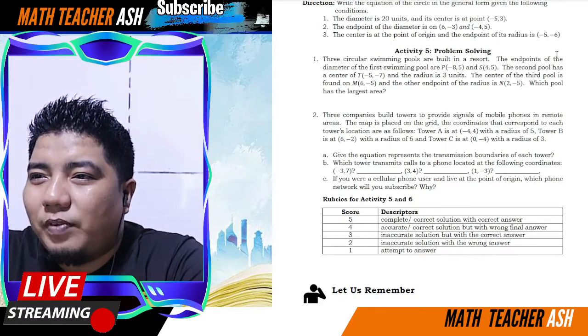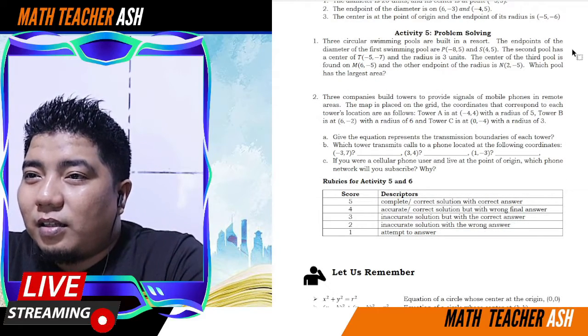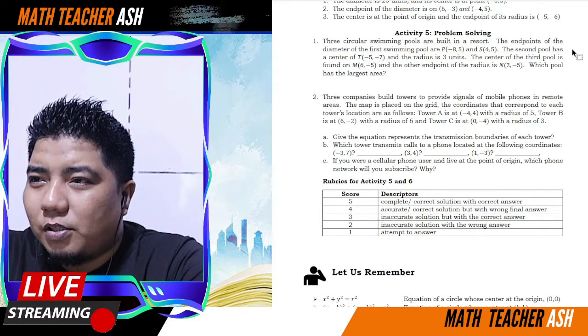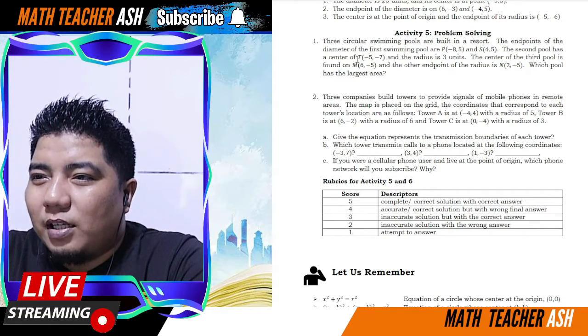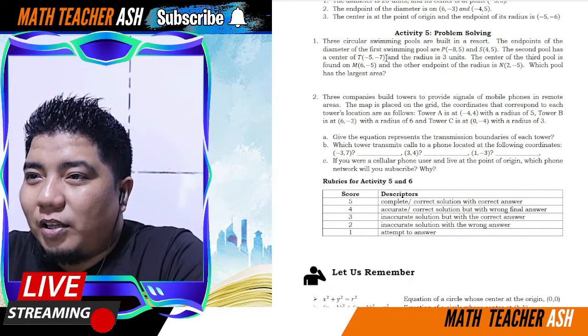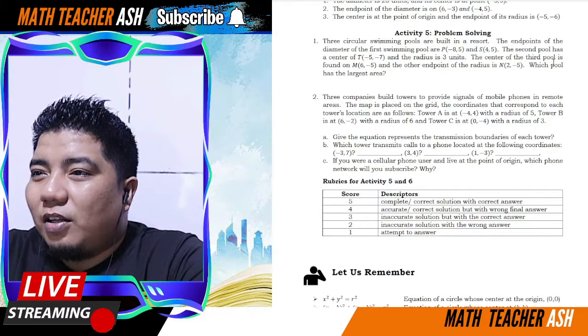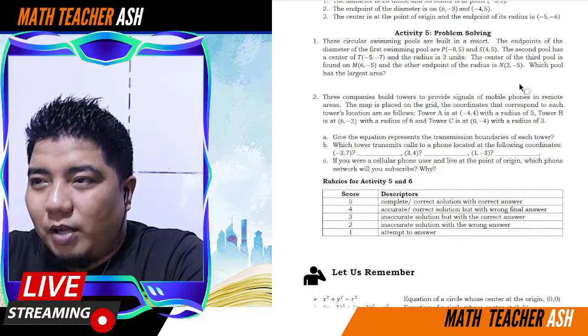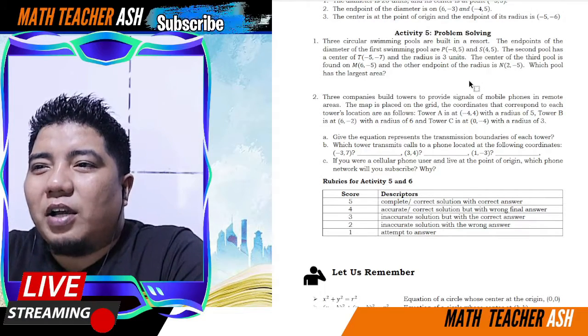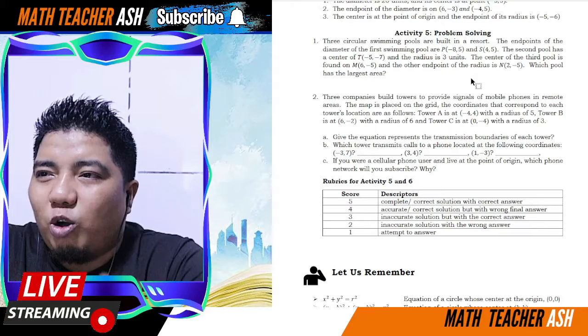Alright, then problem solving. We have here 3 circular swimming pools built with the end points of the diameter. Okay, diameter daw. The second pool has a center, ito, and the radius is there. The center of the third is located at this one, and the other endpoint is this one. So, which pool has the largest area? Okay, so magsosolve ka dito ng 3 beses.